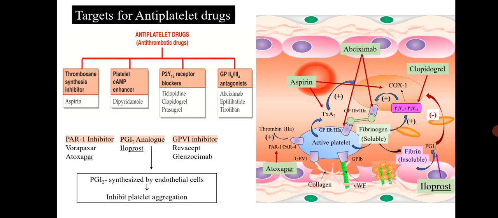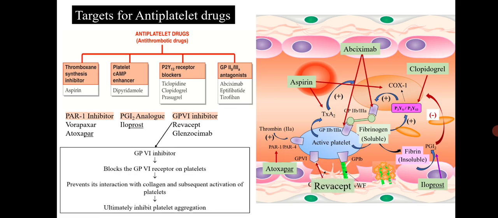Prostacyclin is synthesized by endothelial cells, which inhibits platelet aggregation. Therefore, prostaglandin I2 analogs such as iloprost also inhibit platelet aggregation. Glycoprotein 6 inhibitors such as revacept and glenzocimab block this receptor and prevent its interaction with collagen and subsequent activation of platelets, which ultimately inhibits platelet aggregation.